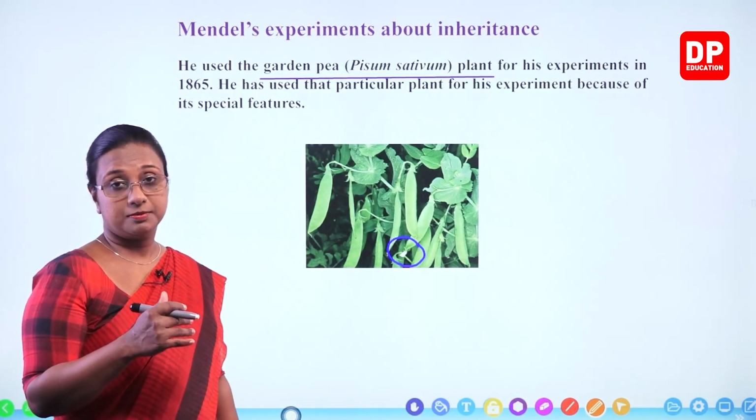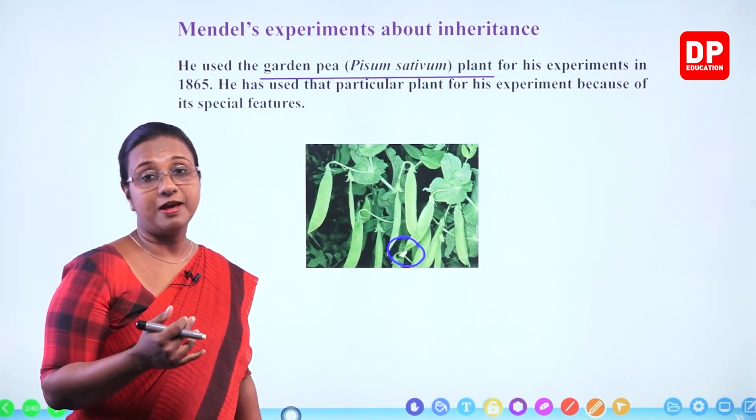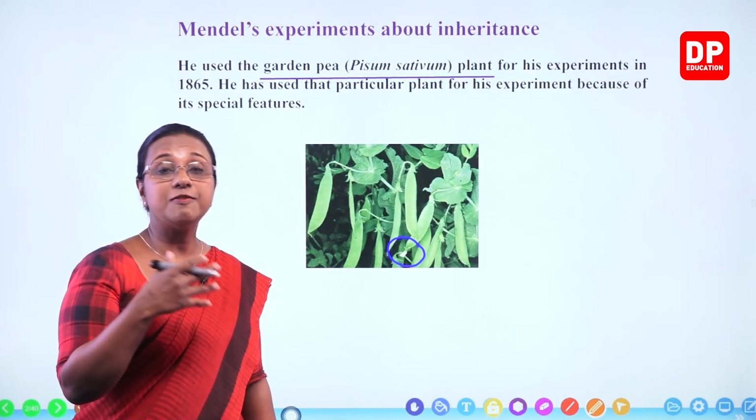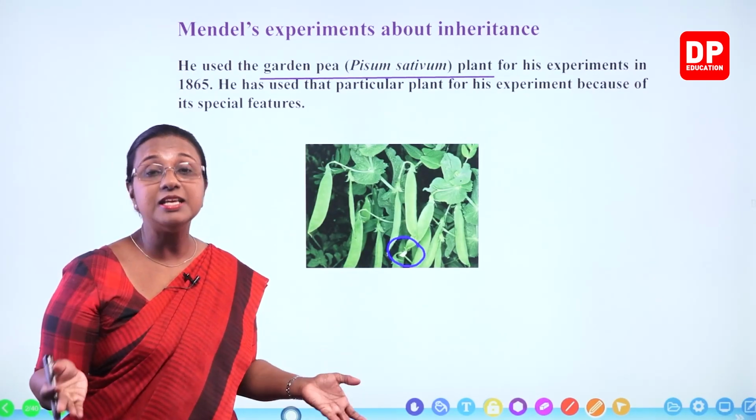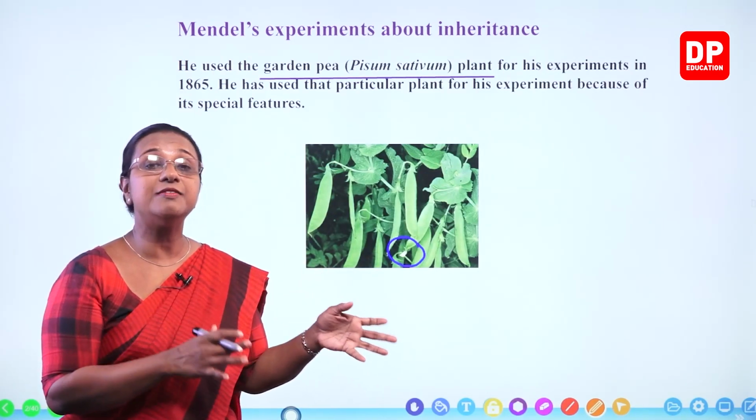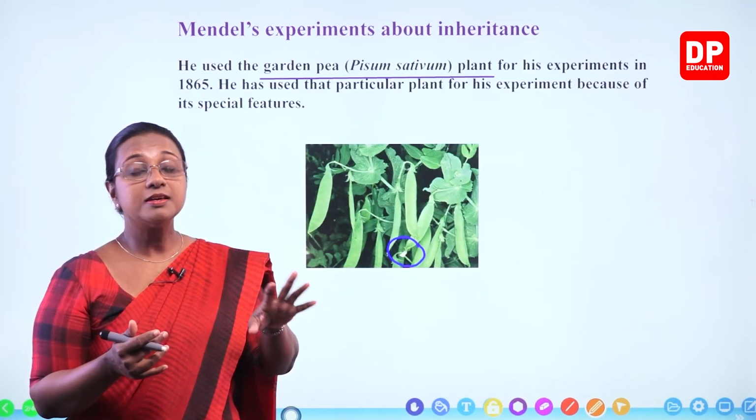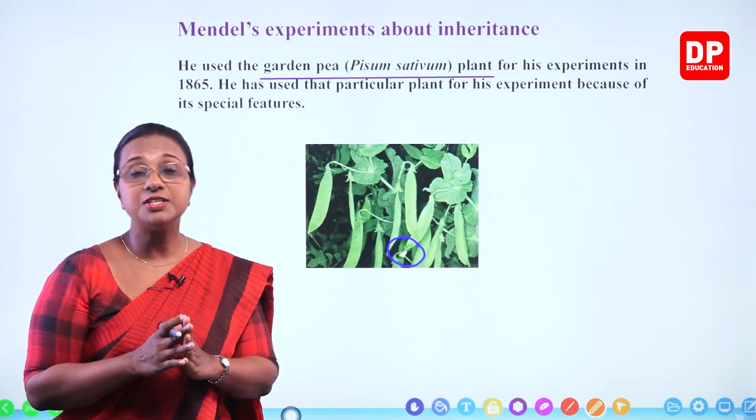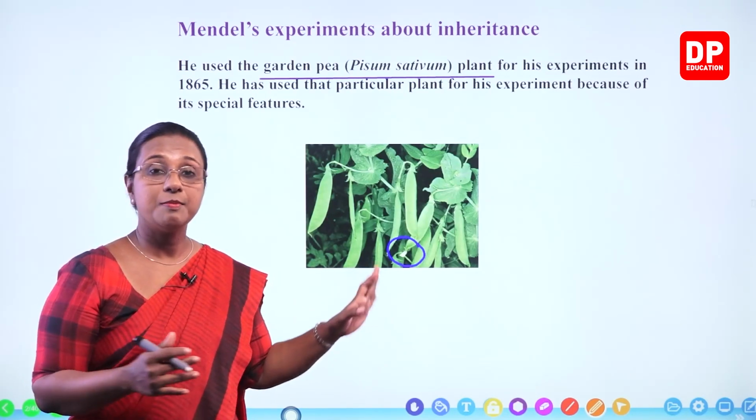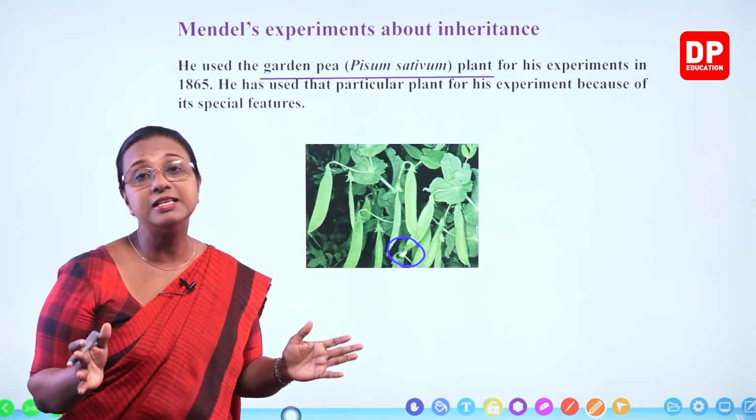Another type of Pisum sativum has a purple color flower. So between purple color flowers and white color flowers, the difference is very distinct. You can easily identify the difference. If it was white, off-white, then kind of a light yellow, then it's difficult to differentiate the colors of flowers. But here, white and purple, the colors are very distinct.